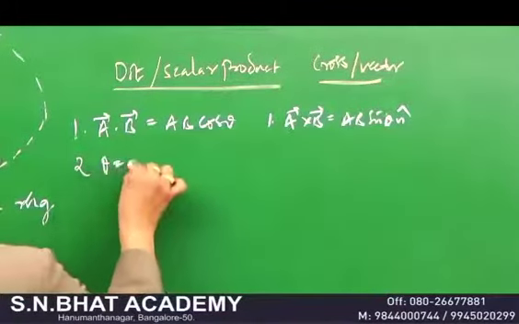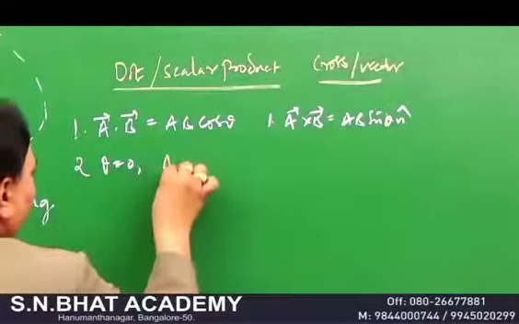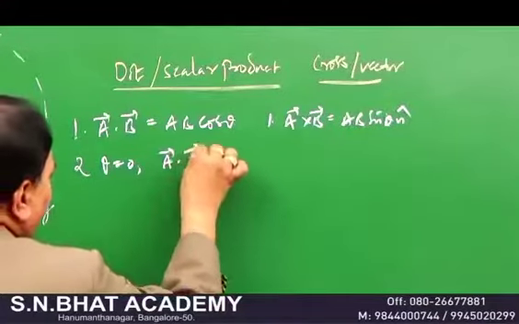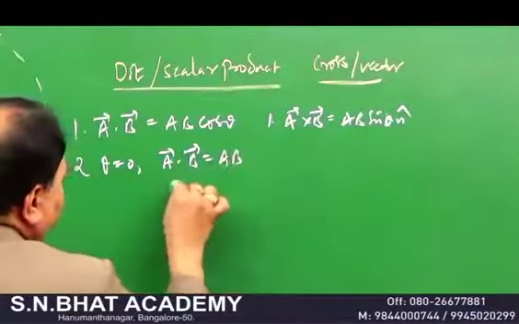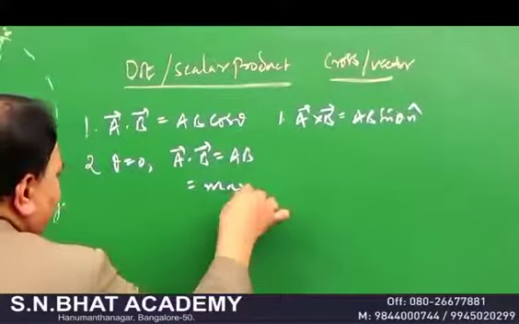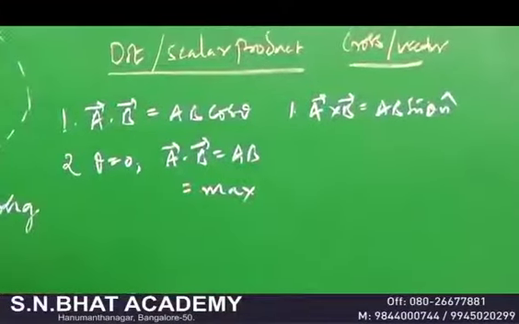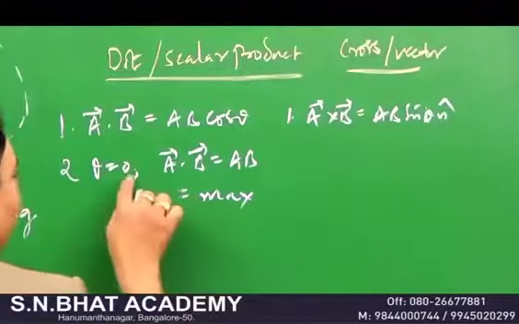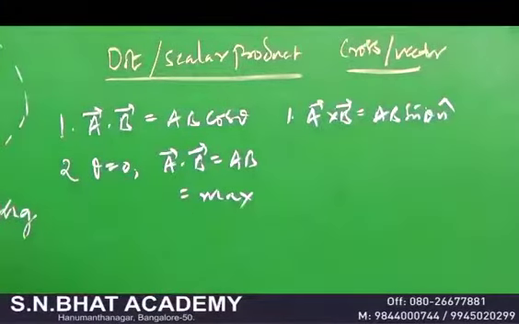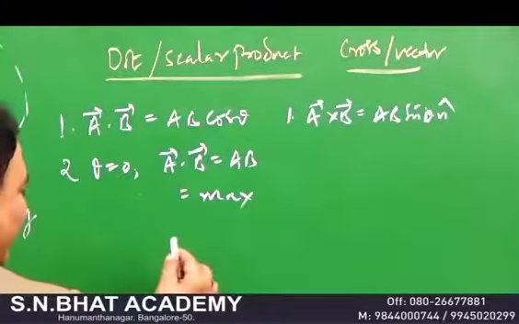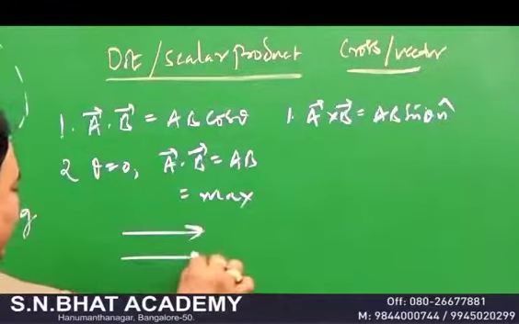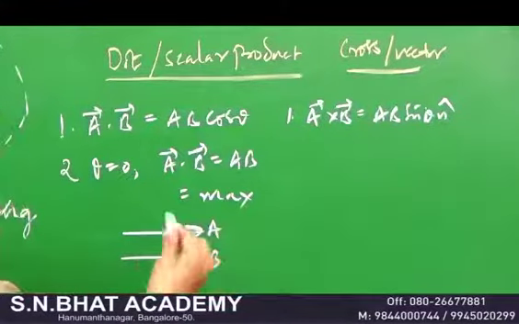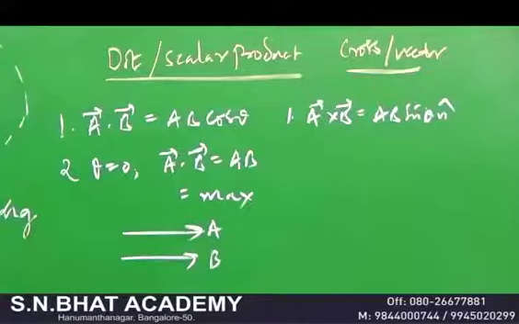Remember, when theta is equal to 0, cos 0 is equal to 1, your A dot B is equal to AB, and it is maximum. So the dot product is going to be maximum when the angle theta is 0. When the angle theta is 0, remember, two vectors must be parallel. These are the things you have to remember, my dear students. Don't simply mug up the things.